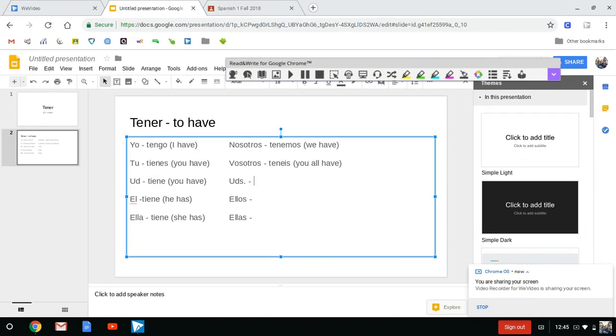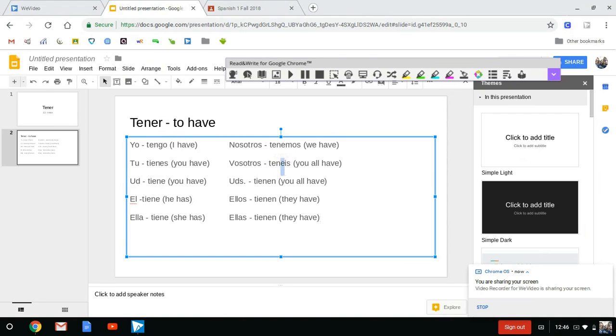Otherwise, if you're not in Spain and it's not informal, you want to go with this conjugation. To say you all have, you want to go with ustedes tienen. And that is you all have. And then ellos and ellas also are tienen. And those both translate as they have. So this is why knowing your pronouns is so crazy important. You've got to get those memorized. Then you can start working on memorizing tengo, tienes, tiene, tenemos, tenéis, tienen. Accent on the E in tenéis.